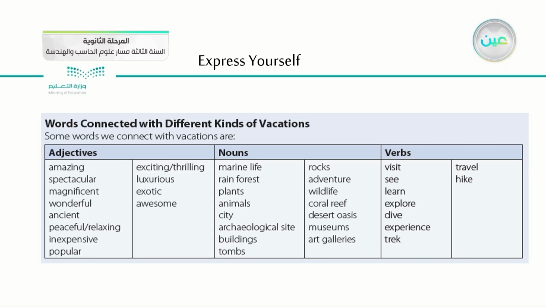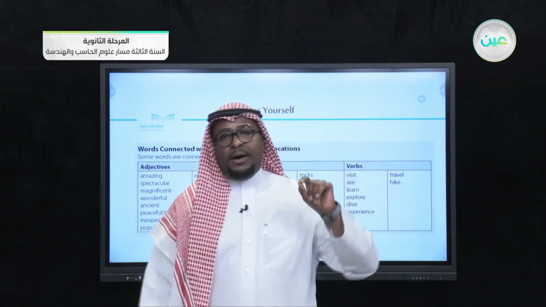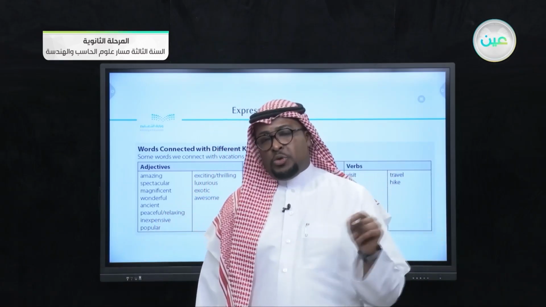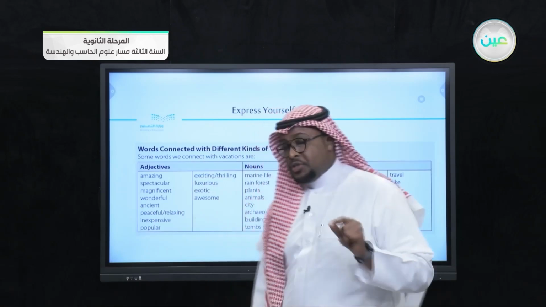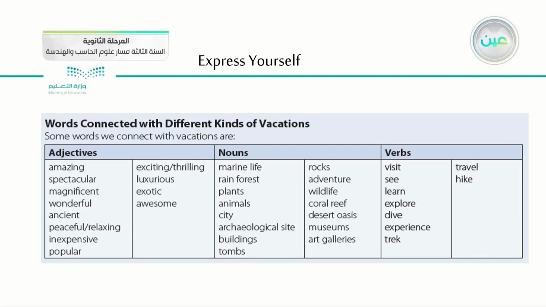Here we have the words amazing, spectacular, magnificent, wonderful, ancient, peaceful, relaxing, inexpensive, popular. I'd like you guys to go over them and try to find the meaning of each one in your dictionaries, which is very important. Here we have exciting, thrilling, luxurious, exotic, awesome.